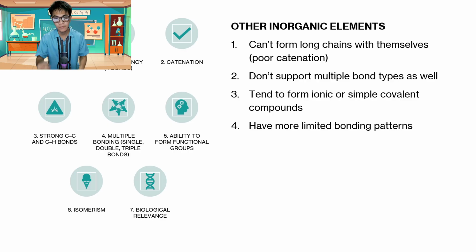Now, the second characteristic of carbon is catenation. So what do we mean by catenation? Catenation is the ability of an element to sustain or create longer chains of compounds, longer chains of its atoms connecting to one another. If you think about it, it's just like here in the Philippines.